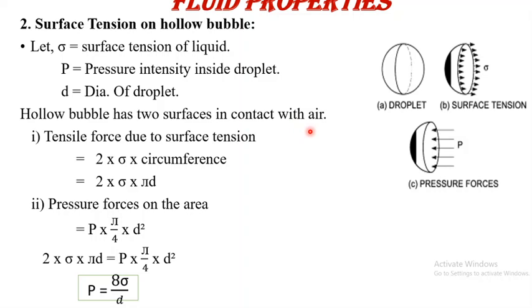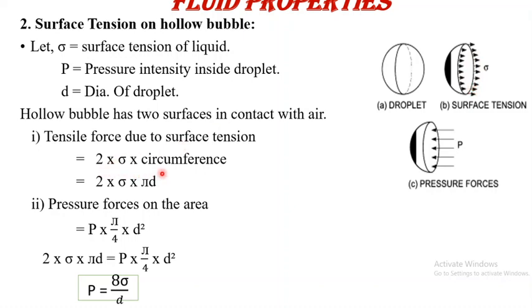So you have to multiply the value of surface tension by 2, because the surface tension is acting on the outside surface as well as on the inside surface. So we have to multiply the tensile force due to surface tension by 2.